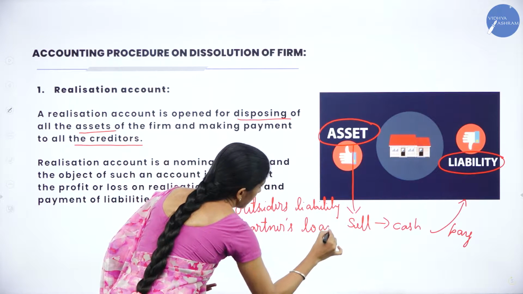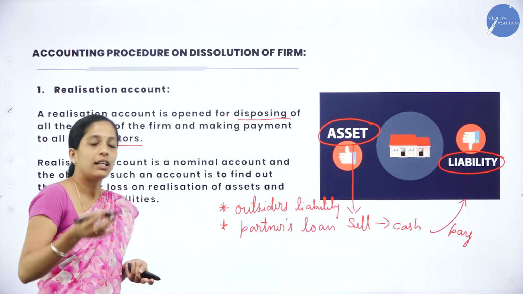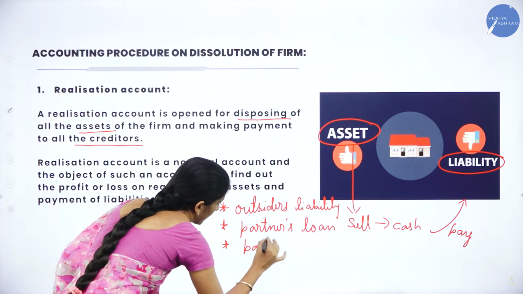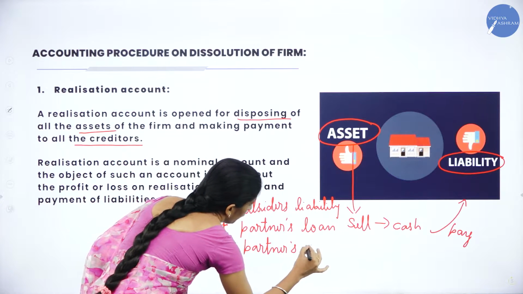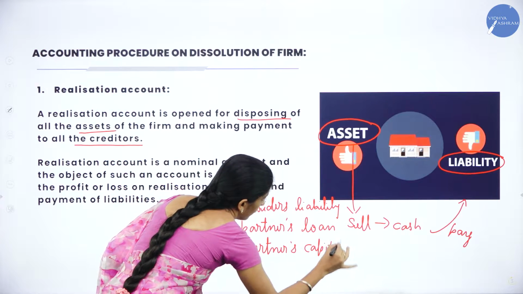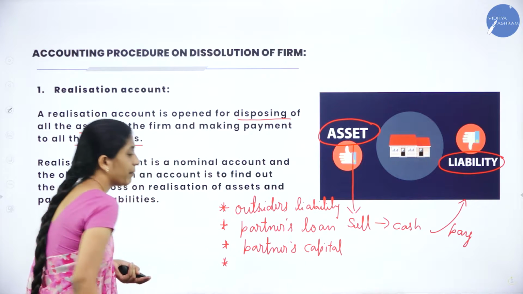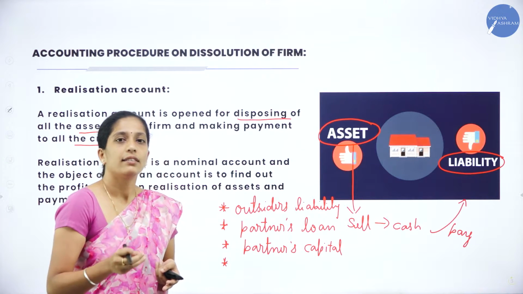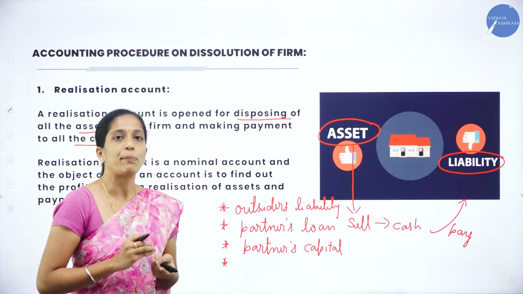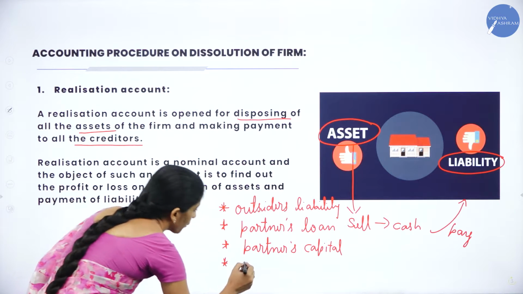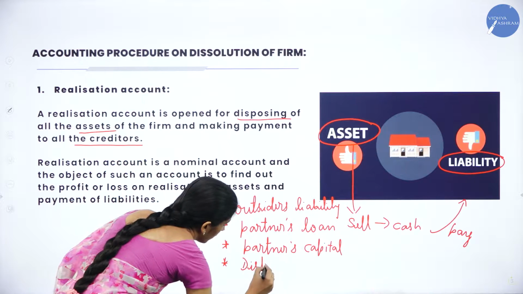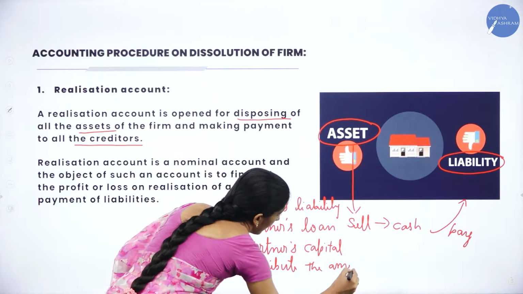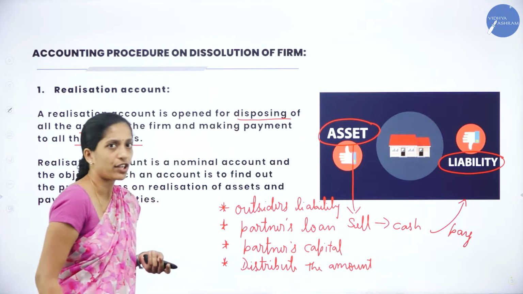We will pay partners' loan. After paying partners' loan, if any amount is left, then we will pay partners' capital. After that, we will distribute. After paying all this, if any amount is left, then that amount will be distributed among the partners in their profit sharing ratio.